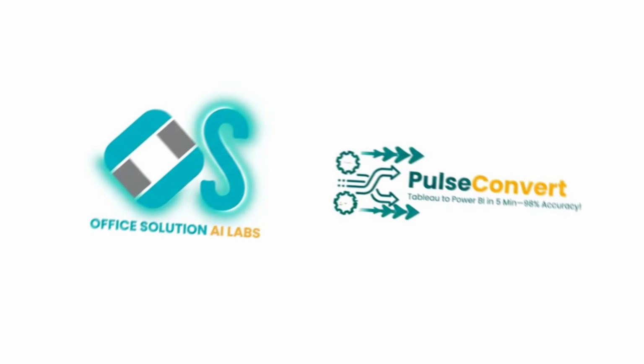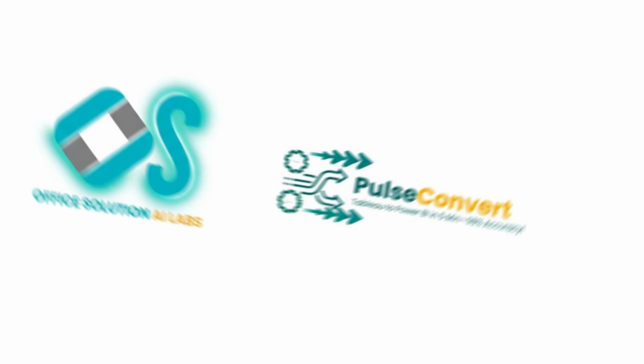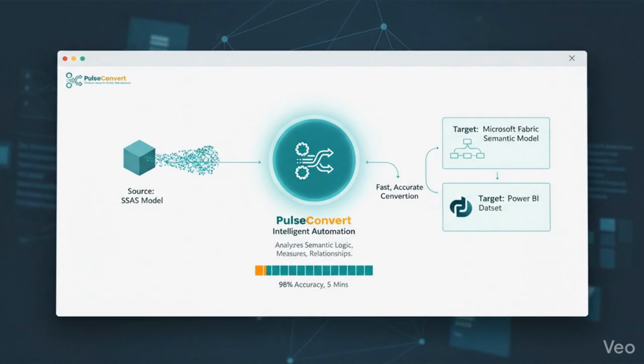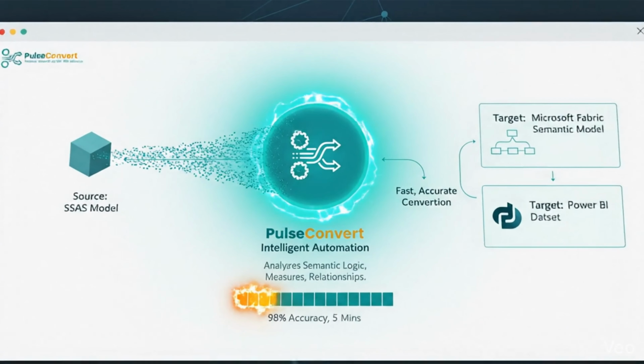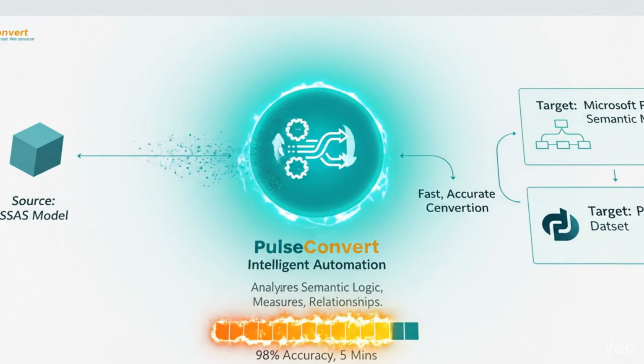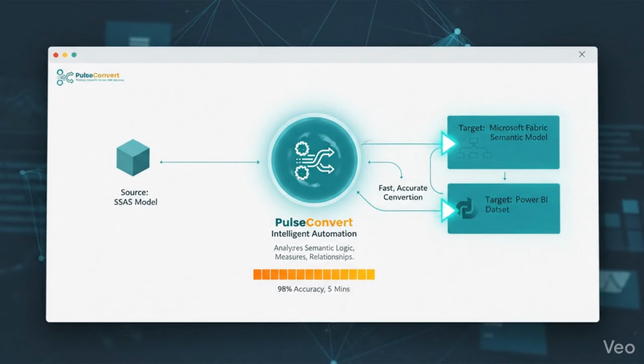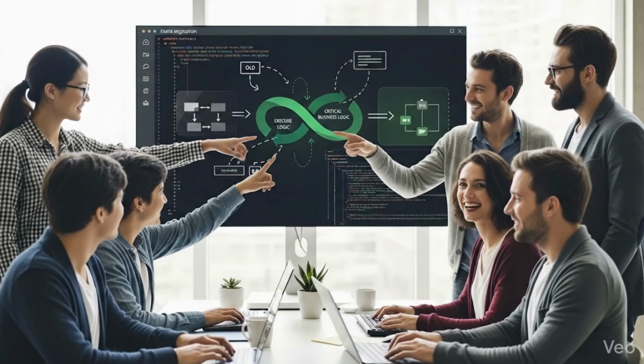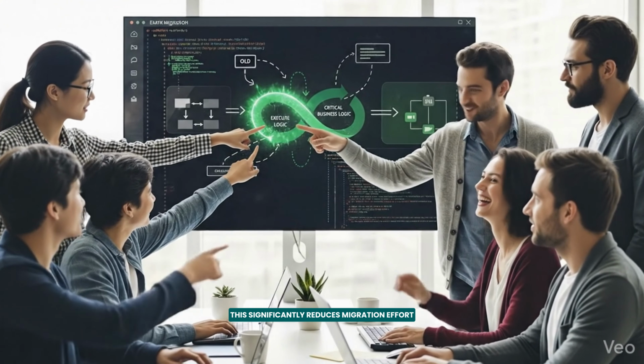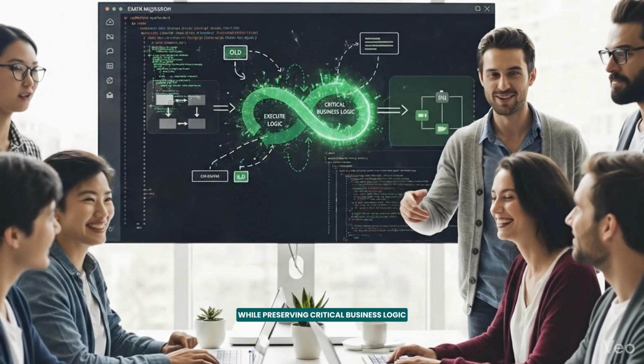That's where Pulse Convert by Office Solution AI Labs helps. Pulse Convert uses intelligent automation to analyze SSAS models, extract semantic logic, measures, and relationships, and convert them into Fabric-ready semantic models and Power BI datasets. This significantly reduces migration effort while preserving critical business logic.